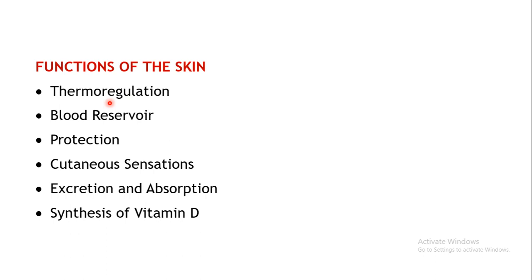Sweat, basically, which is secreted onto the skin, helps in cooling of the skin. When there is a hot season, summer season, you tend to sweat more, right? Why it happens is because the body needs to maintain its temperature. By increasing the sweat secretion, it helps in cooling of the skin. So temperature maintenance is regulated by the skin.